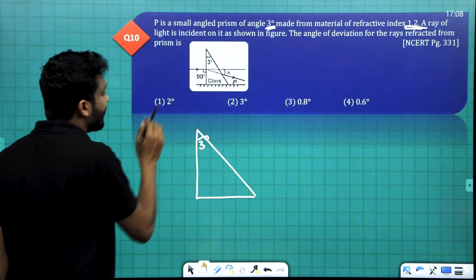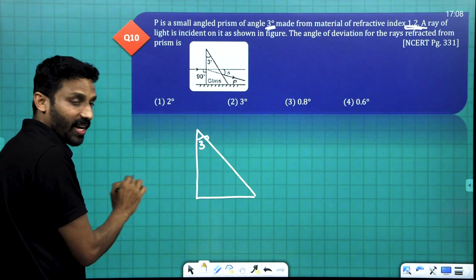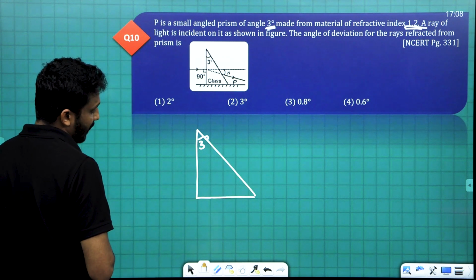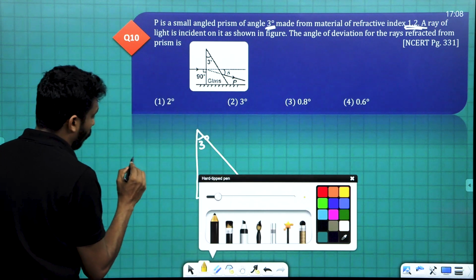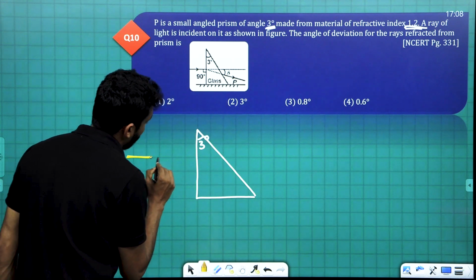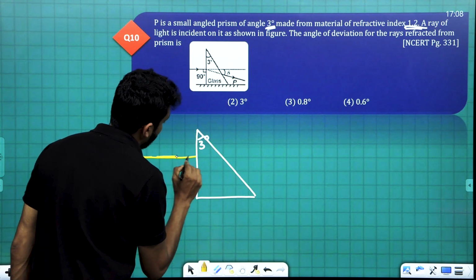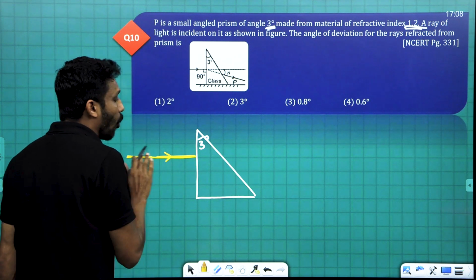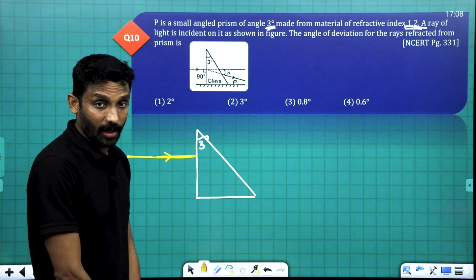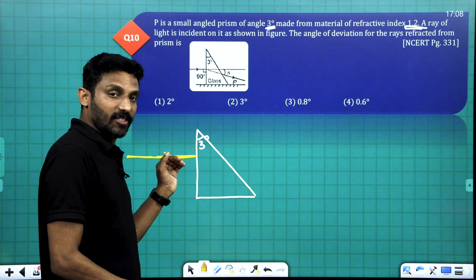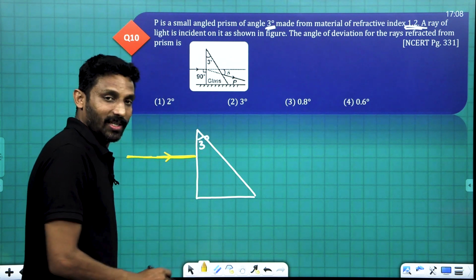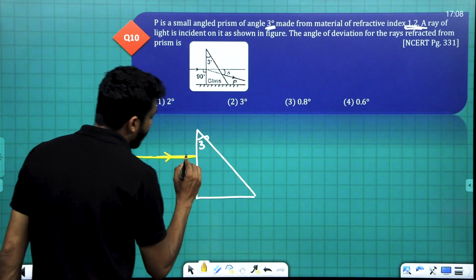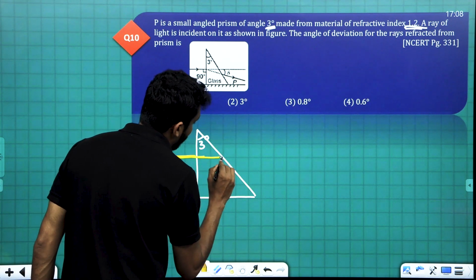Now, a ray is incident on this face normally. Let this be that ray. This is normal incidence, so the ray will not suffer any deviation and will move as it is.